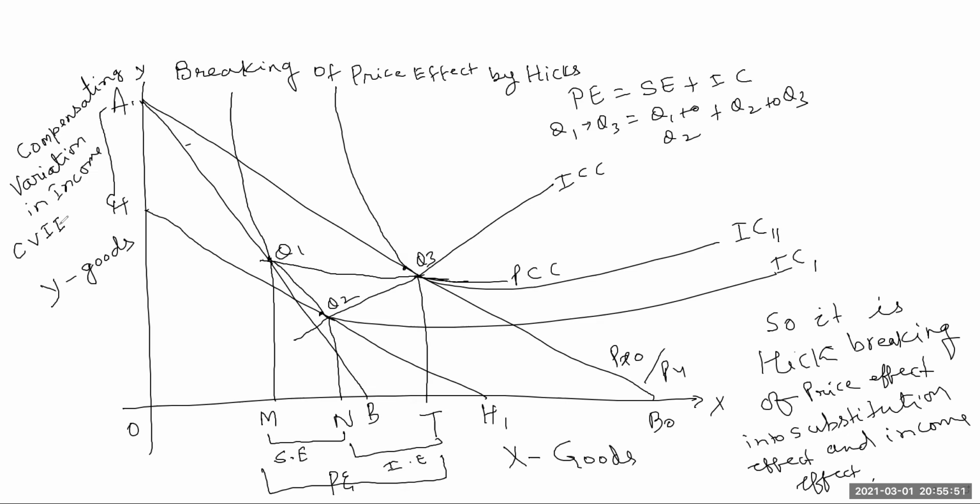Shravani, yes, sir. What is the Slutsky approach?